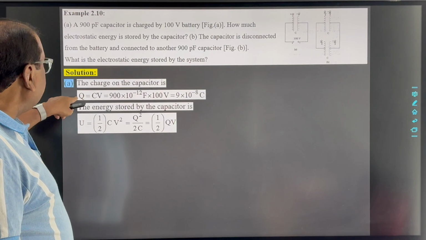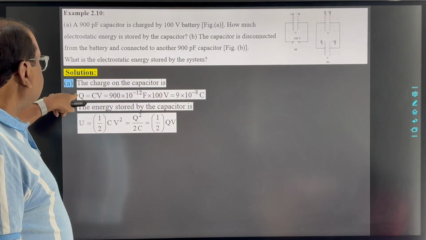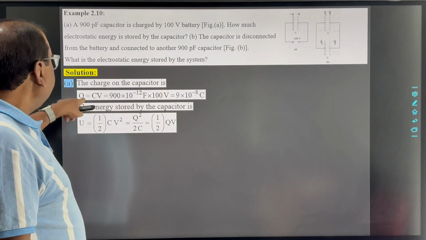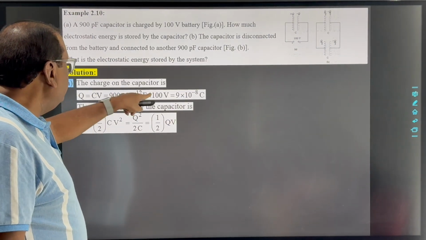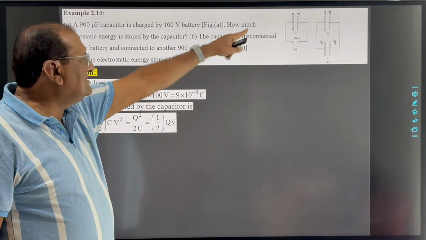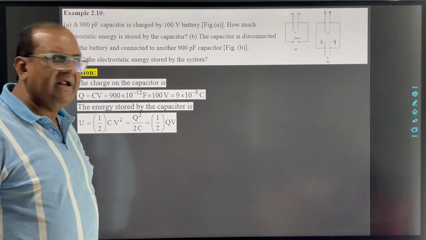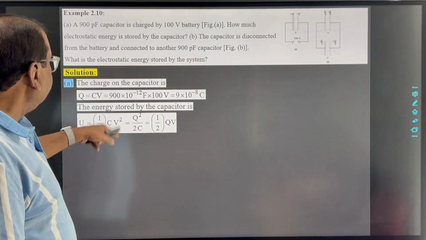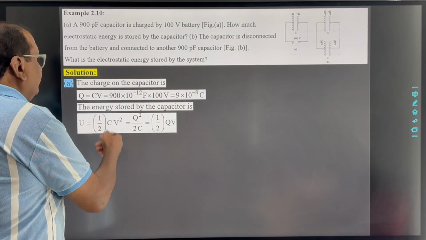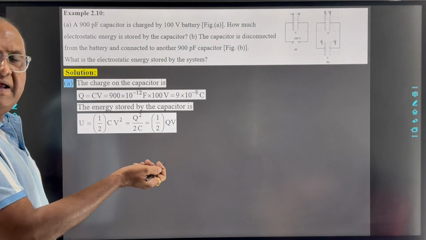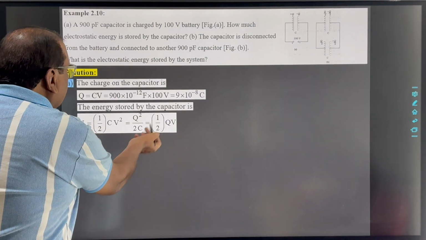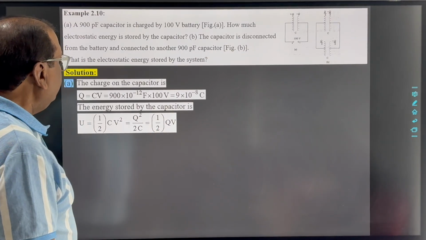But suppose you calculate the charge first. So the charge on the capacitor Q equals CV, that is C into V. So the charge on this capacitor is 9 into 10 raised to minus 8 coulomb. Now we calculate the energy stored in the capacitor by the equation U equals half QV.